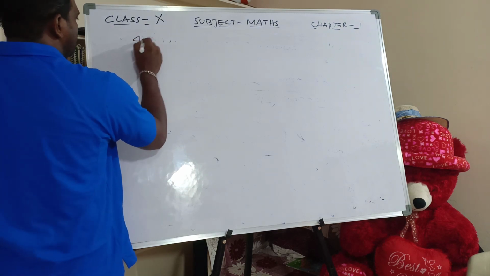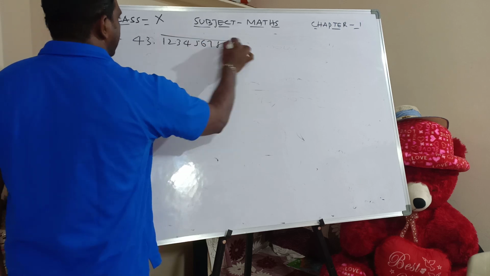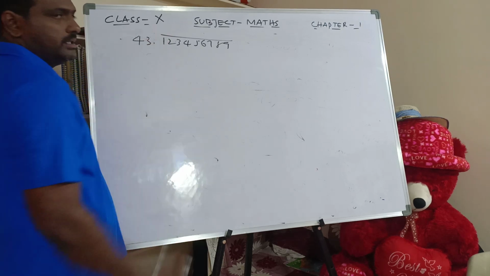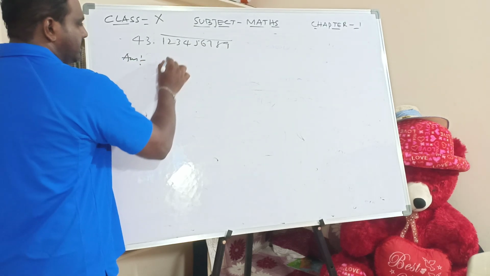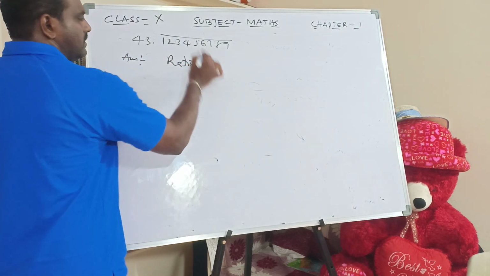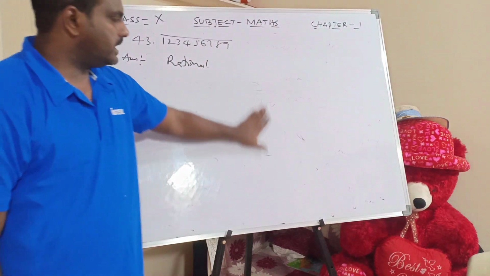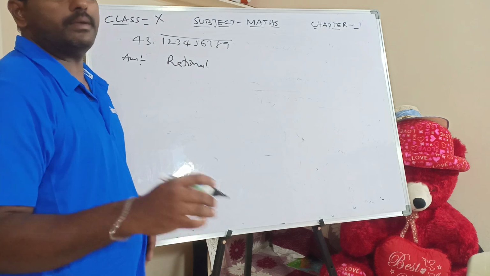43.123456789 bar. Now we have to tell whether it is rational or irrational, and we have to check the nature of the prime factors. So the first answer is it is a rational number. How? And how do we write rational numbers? For this we have to recall how to write in the P by Q form.